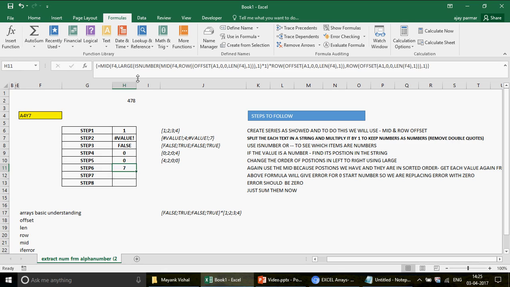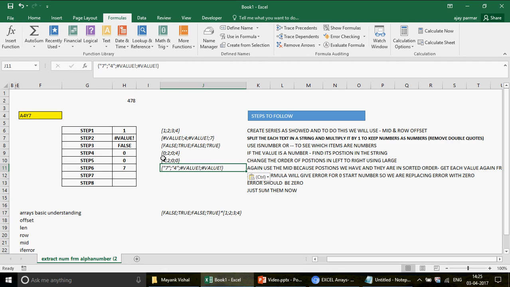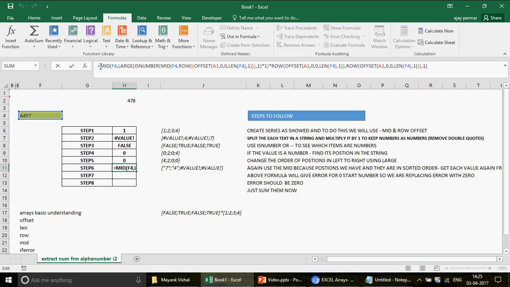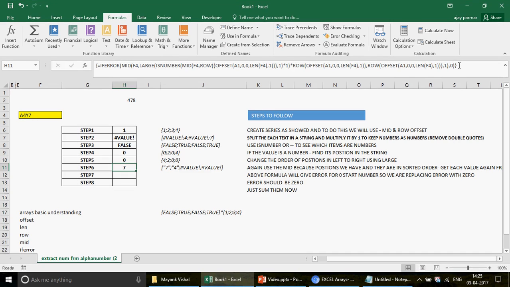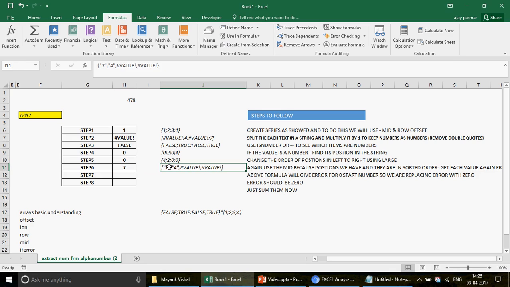You can see that now you have all your numbers over here, 7, 4 and then value. Obviously value is the error, so I can write IFERROR. For my errors, please give me the 0. Ctrl Shift Enter, because errors are those places where you have a text and you don't need that. So this is how it looks, 74000, right?